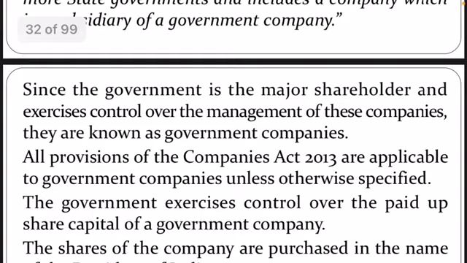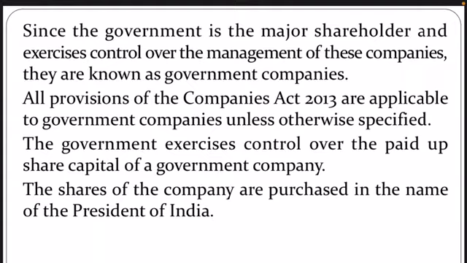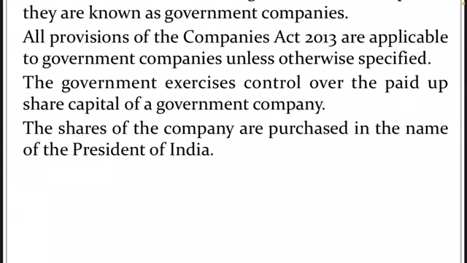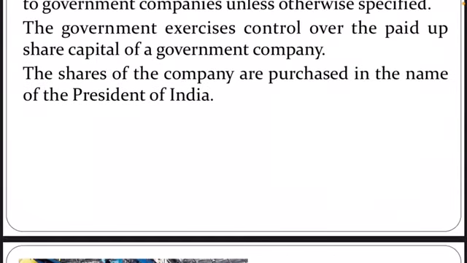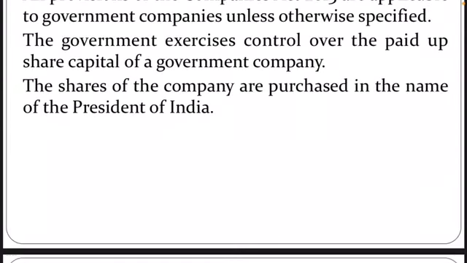And it's given that since the government is a major shareholder, it exercises control over the management of these companies, which are known as government companies. Because government is a major shareholder, complete control and management is with the government. And all the provisions of the Companies Act 2013 are applicable. So what provisions are mentioned in the Companies Act? They are applicable in these companies too, just like private companies. And the shares of the companies are purchased in the name of the President of India. Yes, point to remember, shares of the companies are purchased in the name of the President of India, because it's a government company. So yes, the President of India is the head of the state.